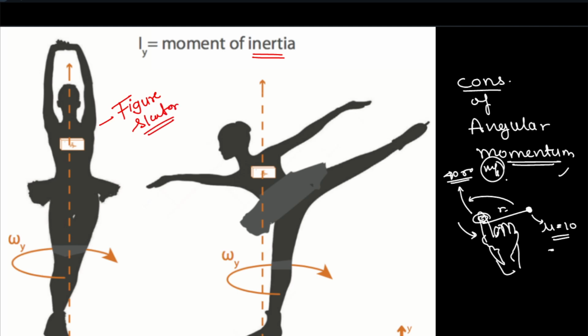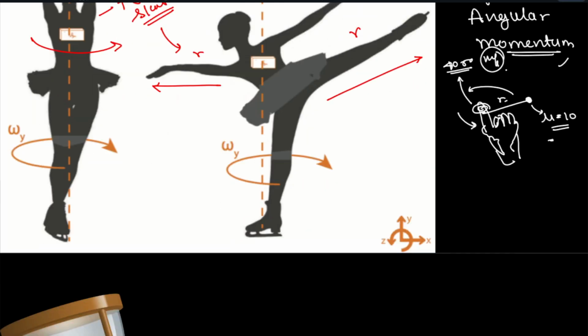Figure skaters, as you can see in videos on YouTube, when they have to increase their speed, they pull themselves in like this. Then their speed increases very much. And when they have to decrease their speed again, they widen and stretch themselves. Because of this, the radius increases and the moment of inertia also increases.